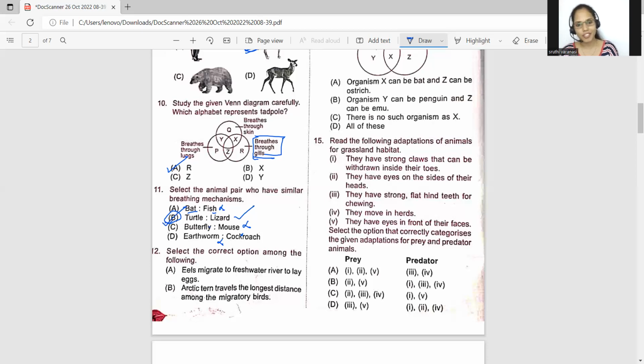Now, students, let's go for question number 12. Select the correct option among the following. Eels migrate to the freshwater river to lay eggs.